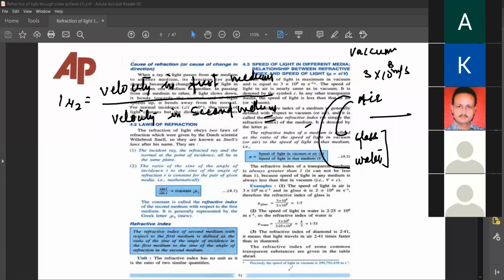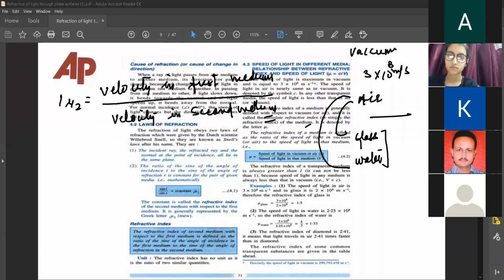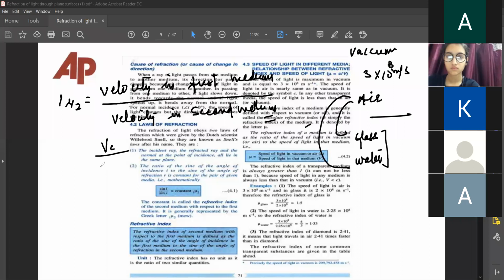Understand? Yes, sir. Velocity in the first medium to velocity in the second medium. Suppose the first medium is vacuum, so velocity in vacuum upon velocity in the second medium. है ना बच्चों?